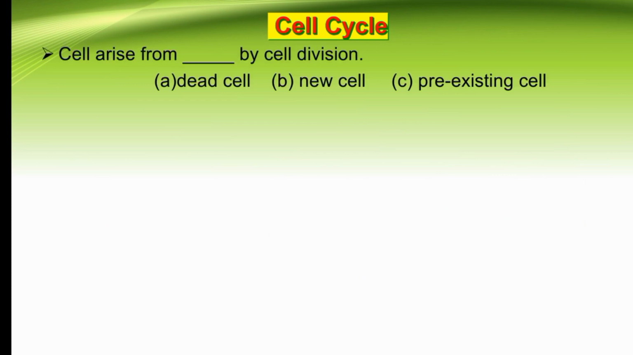Our first MCQ is: cell arises from dash by cell division. Our options are dead cell, new cell, or pre-existing cell. So cell arises from pre-existing cell. The right option is C.